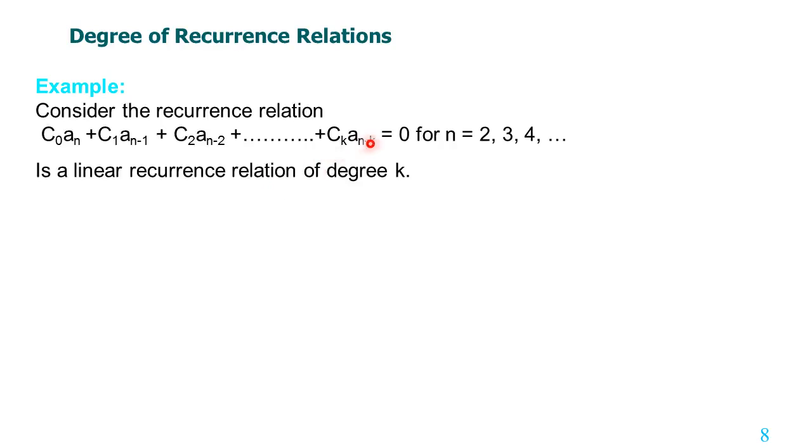The degree means the last term, that is k. If we take up to this term, it will be degree 2. If we take only this part of the equation, it will be degree 1. In this way we can find the degree of a recurrence relation.